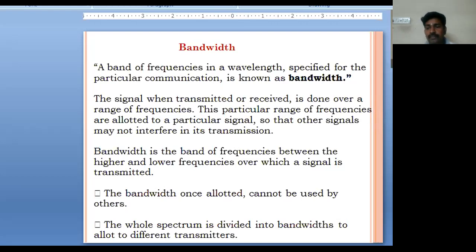The bandwidth once allotted for some signal can't be used for other signals. So the whole spectrum is divided into bandwidths to allot to different transmitters. The whole spectrum can be divided either in terms of frequency or in terms of time.